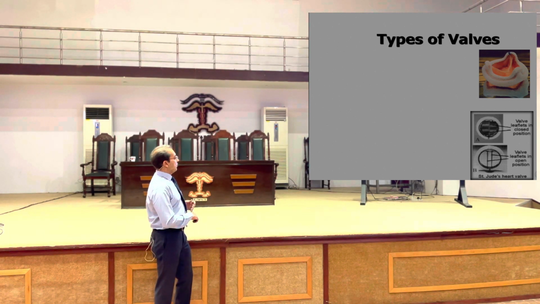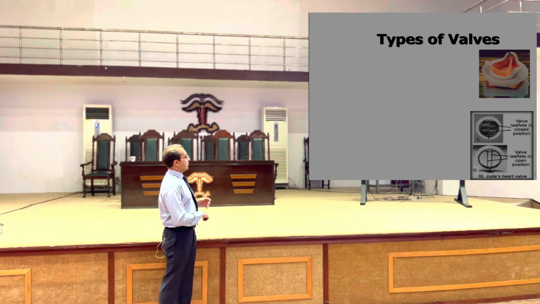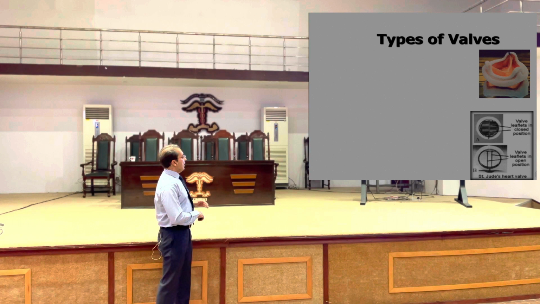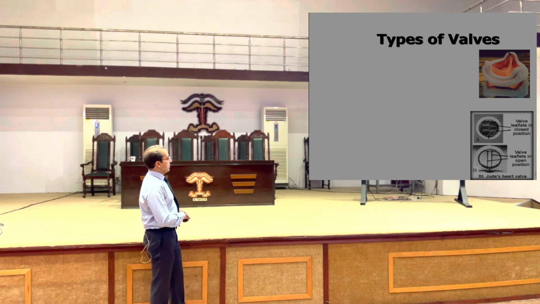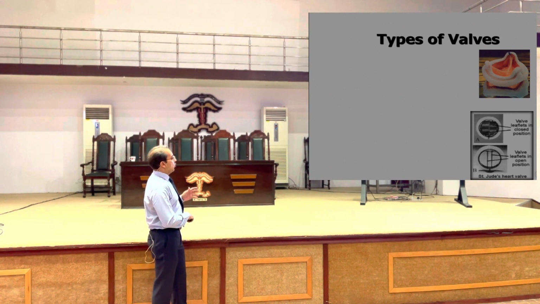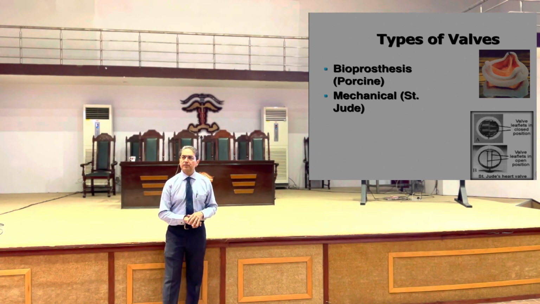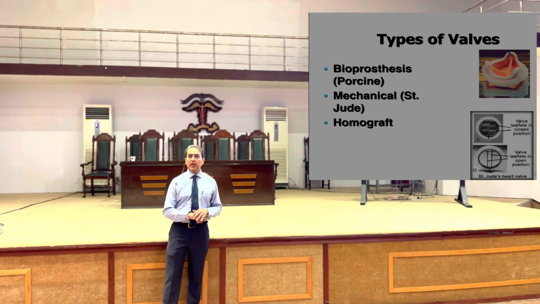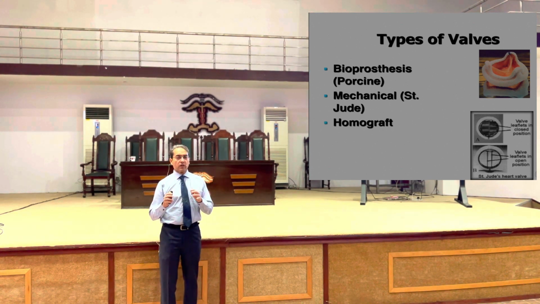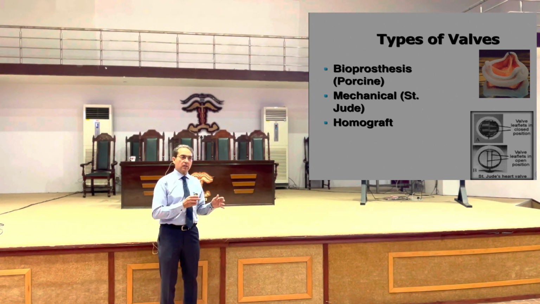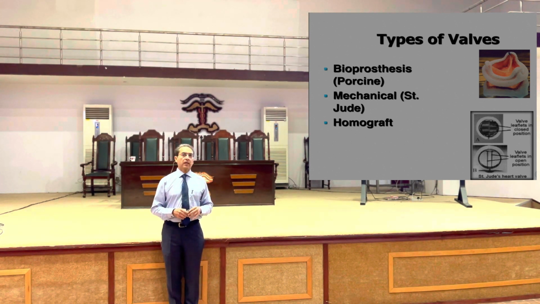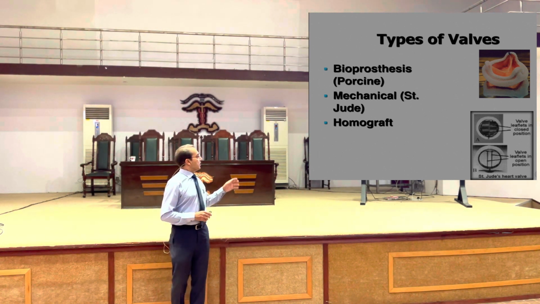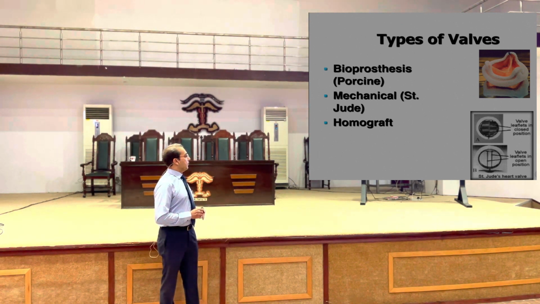Now there are different types of valves available. Bioprosthetic valve, it may be porcine, it may be mechanical valve, it's called St. Jude valve, and you may have homograft. What is a homograft? You take the aorta and the aortic valve from a cadaver and place it in the place of the abnormal valve. So you can have a homograft. So these are different types of grafts which are available.